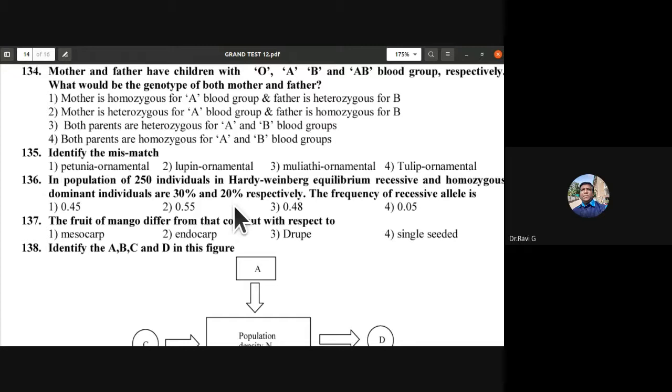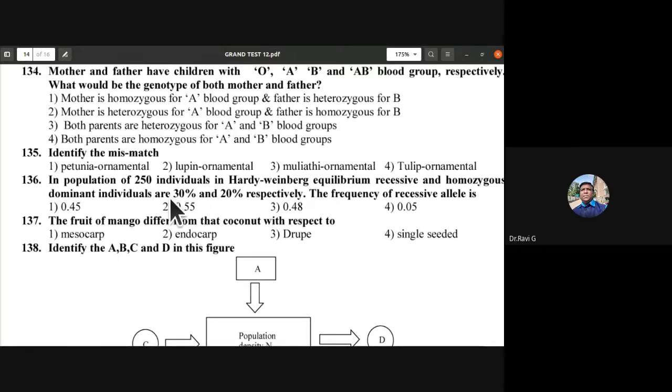So we have to find out the frequency of the recessive allele. It is going to be 0.55. The answer is 0.55. I'll send you the working part of it. I'll share it in the group as a photograph.